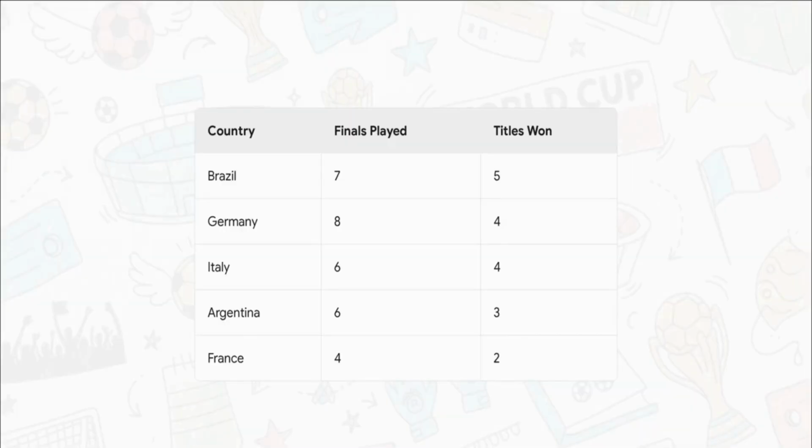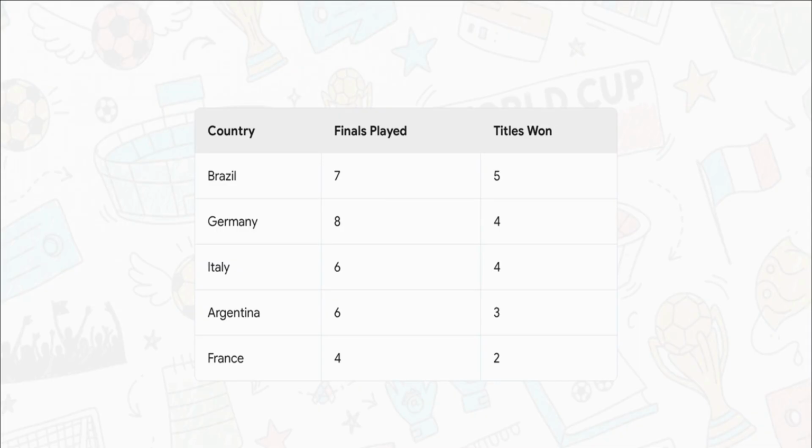Let's start by looking at which specific countries absolutely dominate when the pressure is at its absolute highest. Out of all the nations on Earth, who actually steps up when it matters most? Now, what's really interesting here is the contrast between reaching the top of the mountain and actually planting your flag there. Take Germany, for example. They have a staggering 8 final appearances.